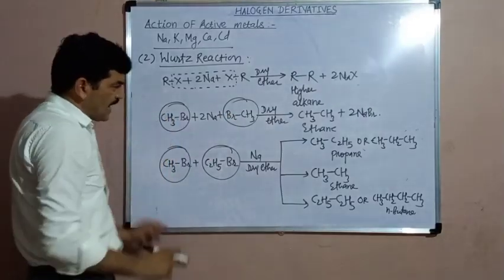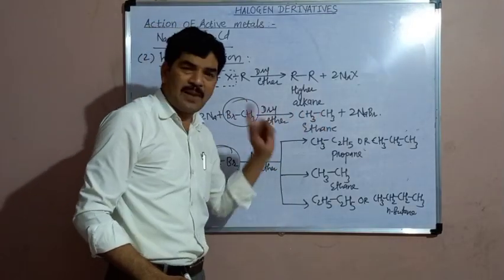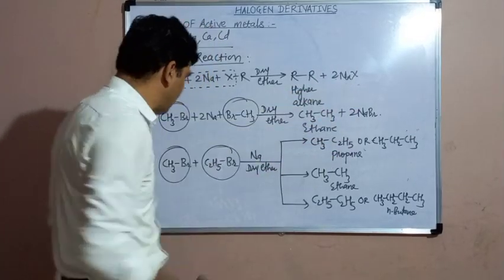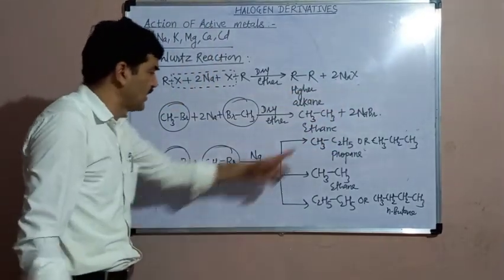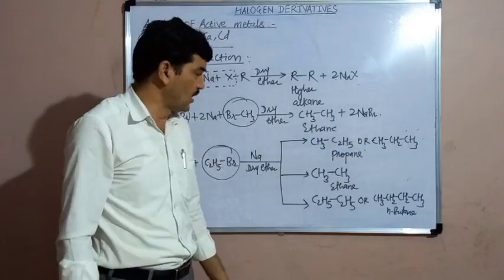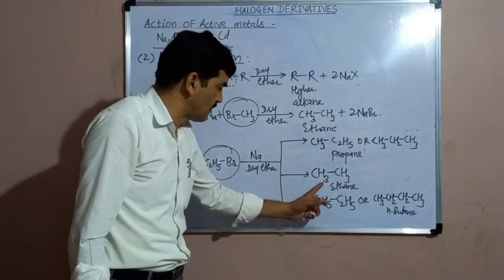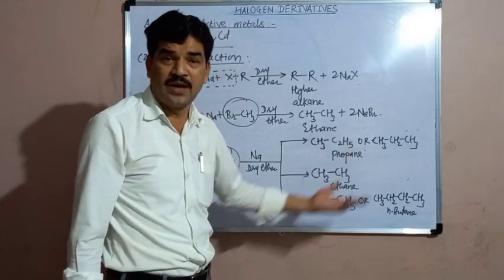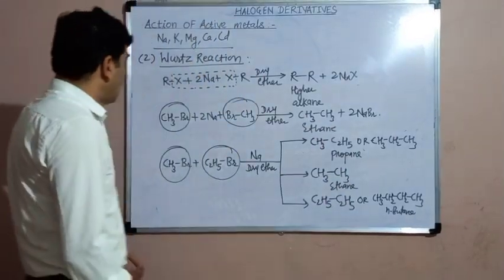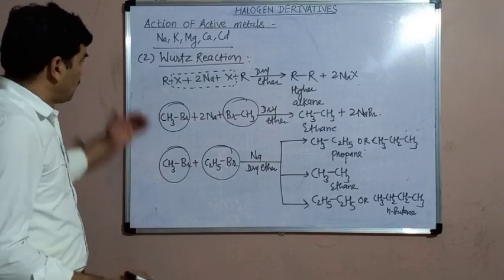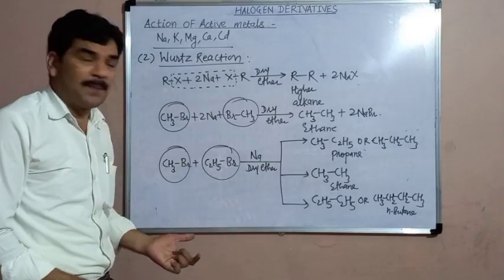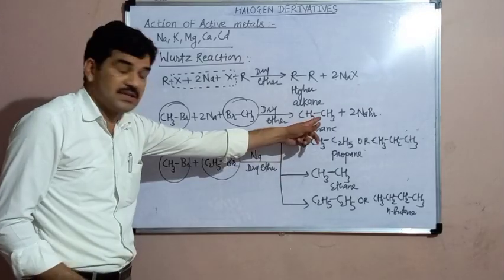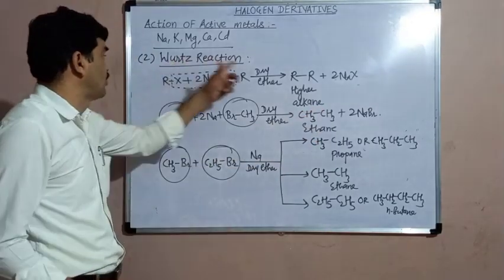Here a single alkyl halide gives the alkane with an even number of carbon atoms, and there is a formation of a single alkane, no mixture of alkanes. But when different alkyl halides are taken, there is a formation of a mixture of alkanes, that is, alkanes with an odd number of carbon atoms as well as alkanes with an even number of carbon atoms. From this mixture, it becomes very difficult to separate them. That's why the Wurtz reaction is particularly useful for the preparation of alkanes with an even number of carbon atoms, or the symmetrical alkanes. Symmetrical alkanes are to be prepared by using the Wurtz reaction.